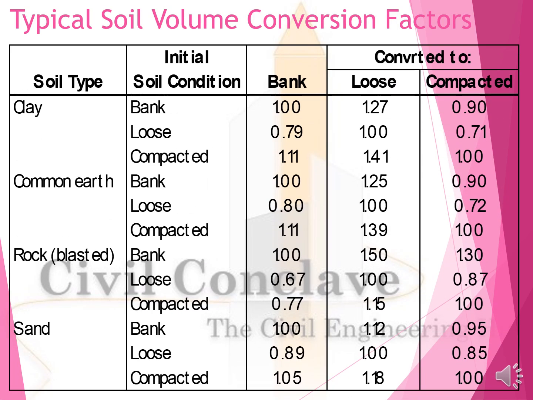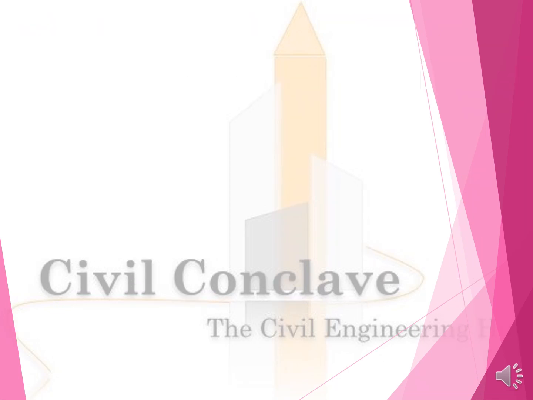Typical soil volume conversion factor, soil factor. Clay: bank 100, loose 0.71, compacted 111. Converted to loose, it will become 127, 100 and 141. 90, 71, 100. Common earth, bank 100, 125, 90. Rock, 100, 150. Sand, bank 100, 120, 112.95, loose, etc.